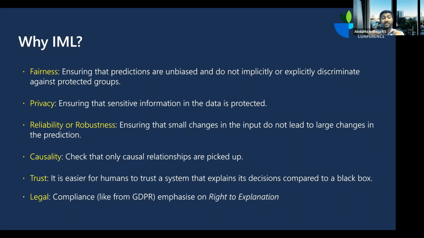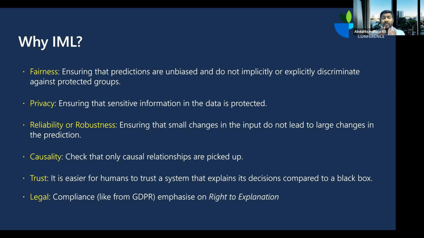Second thing, privacy. A lot of data scientists usually get very excited about any data that they can get, but the truth is sometimes we need to draw a line and say that okay, data beyond this is not ethical, data beyond this is going to violate somebody's privacy, and I'm not going to touch the data. That is what we call sensitive data. If you want to ensure that sensitive data is not used and no privacy is violated in the machine learning algorithm that you have built, then you need interpretable machine learning to understand how the prediction is happening.